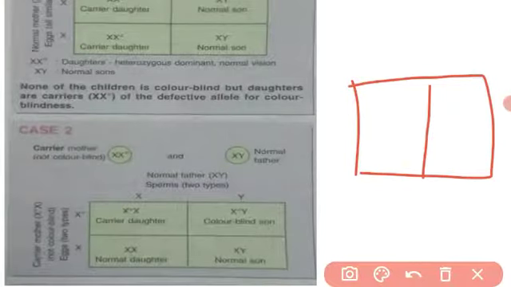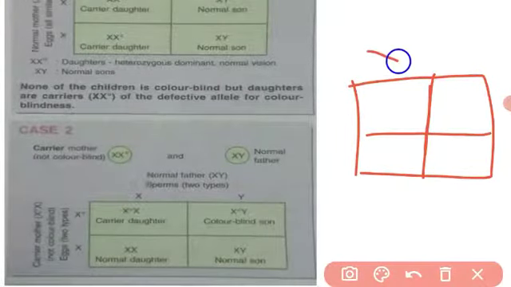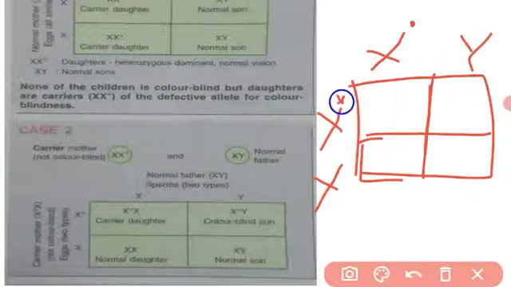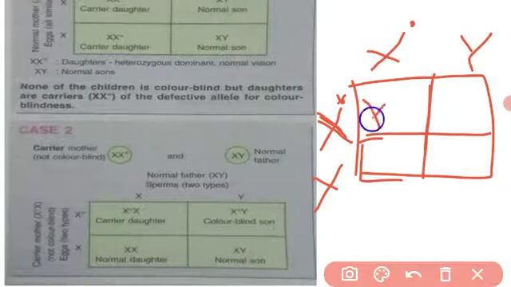I will explain another example. The father is color blind. And the mother is a carrier. She is not color blind, but she is a carrier, because carrier means the color blindness character is present in her genes. What happens? In the fusion of the male and female gametes, one daughter is a carrier as well as color blind. In the fusion, the color blindness genetic disorder is present in both X chromosomes. So the daughter becomes color blind and a carrier also.